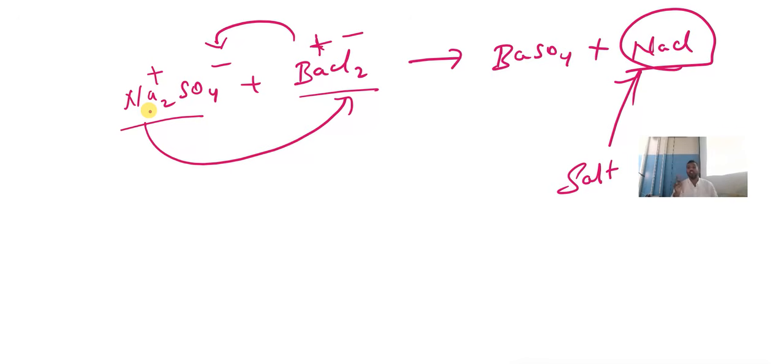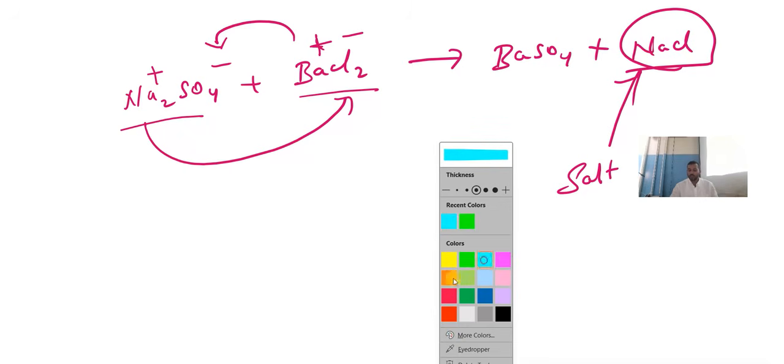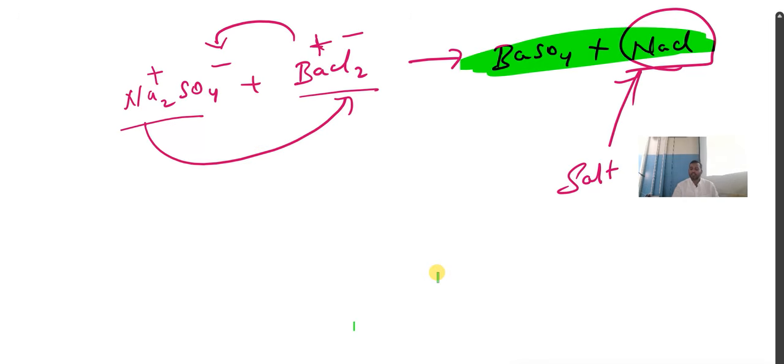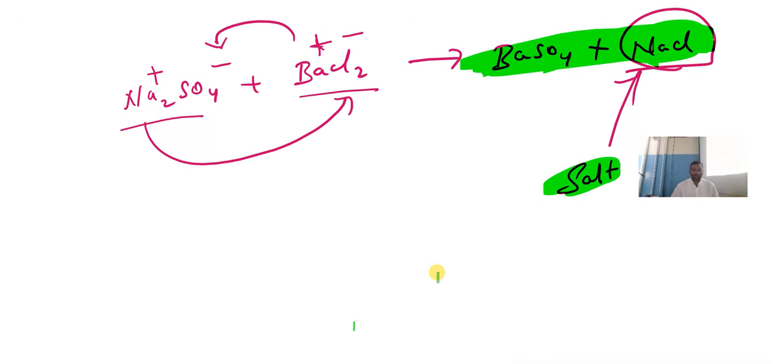Can you see that there is a change in ions? Due to the change of ions, double displacement reaction will take place. During double displacement reaction, remember, we get two products. In the two products, always one product will be a salt and the other product will be a precipitate.